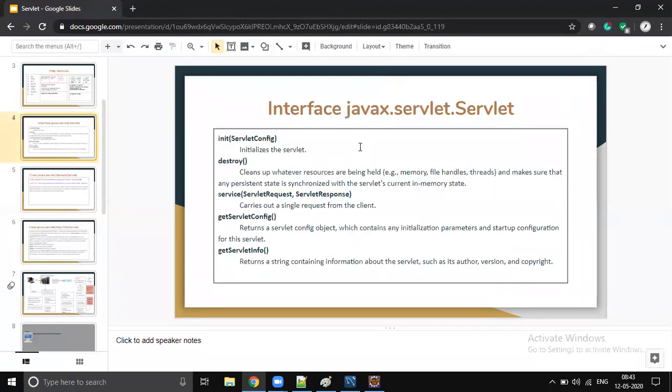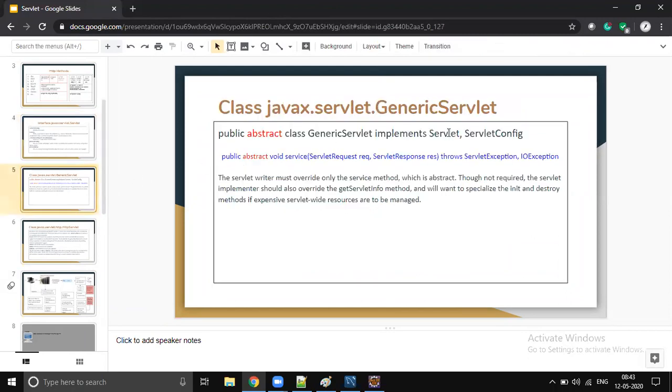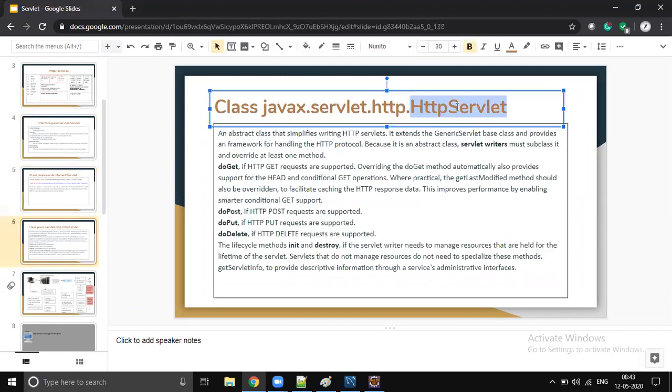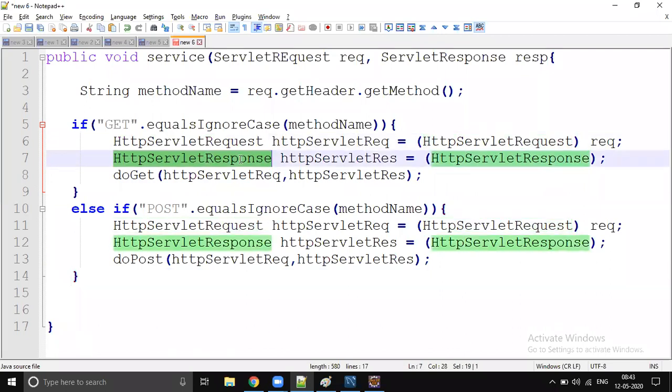How many classes and interfaces did we learn? The first one is Servlet, which internally has ServletConfig. This is also an interface only. The next class is GenericServlet, and it is an abstract class because it has one abstract method. The next API is HttpServlet. I also mentioned two more: HttpServletRequest and HttpServletResponse. I think these are interfaces.